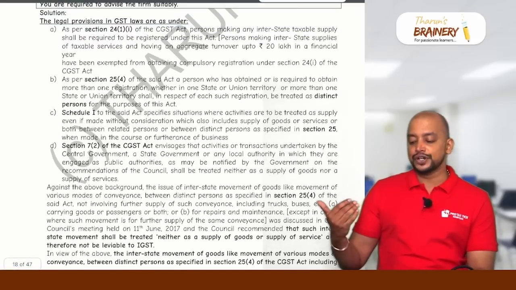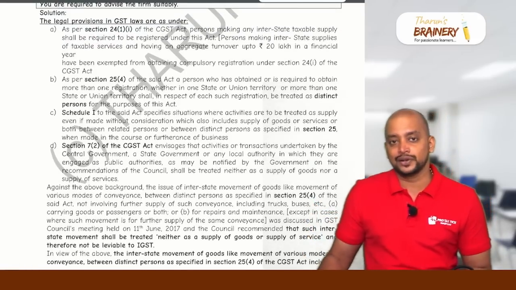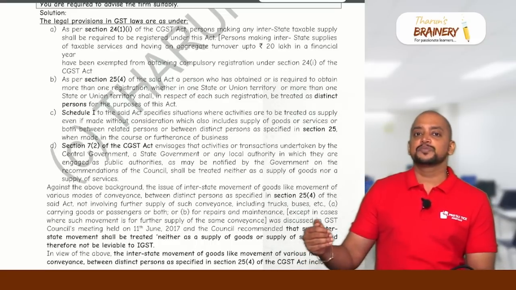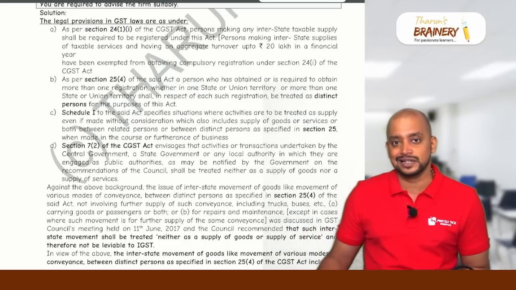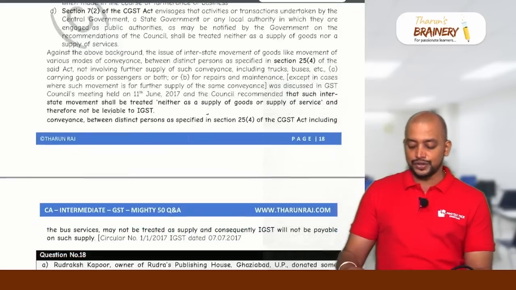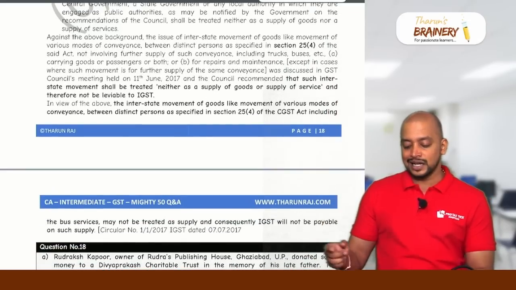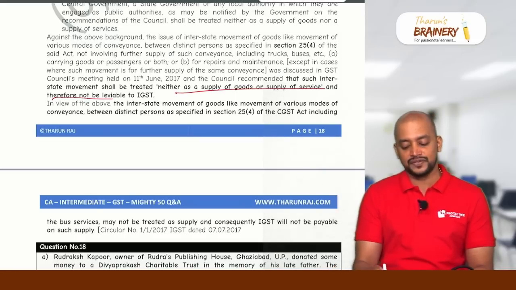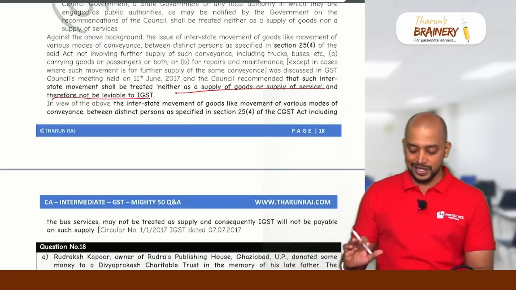Okay. So first you need to write when a person is required to get registered and who are distinct persons, and that the activities between distinct persons without consideration are treated as supply. All those you write. Thereafter you need to refer to this circular stating that such interstate movement of conveyance is neither supply of goods nor supply of service and not leviable to GST.